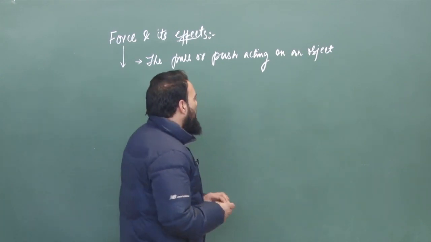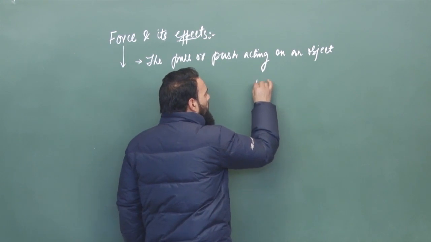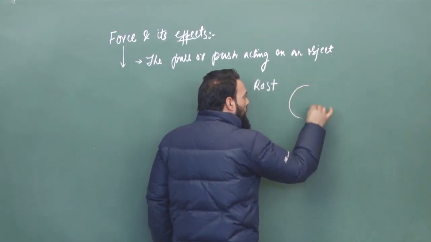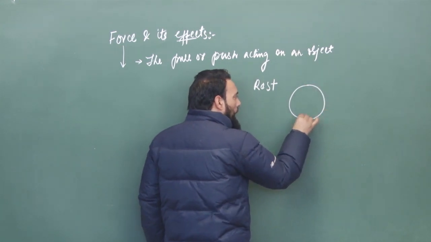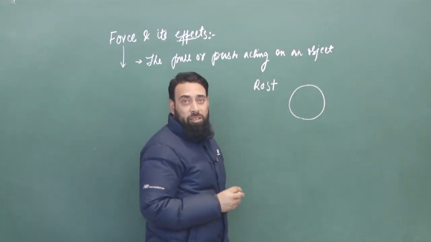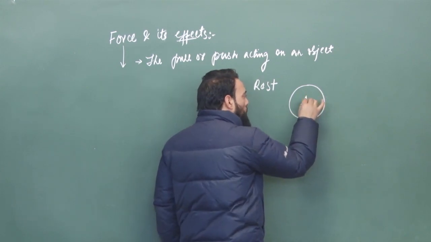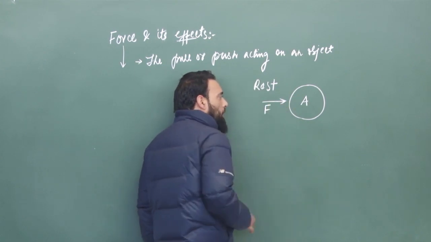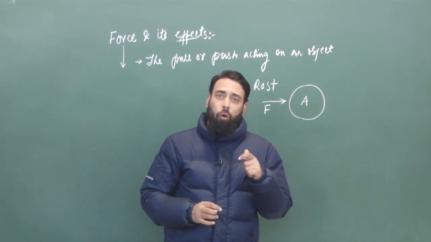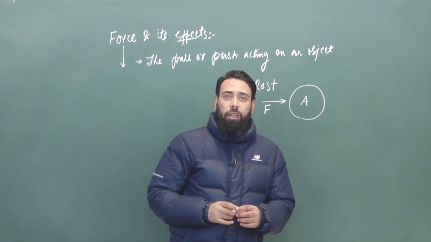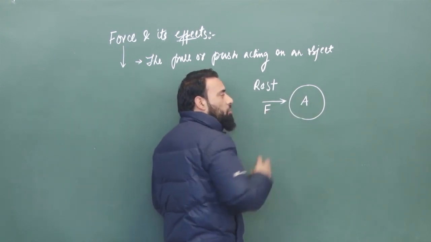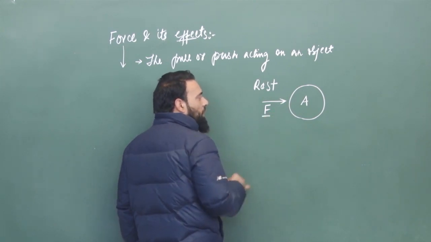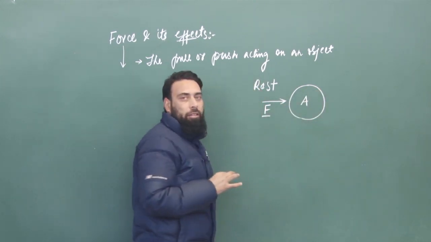For example, if we apply force on a body which is at rest, say this object, body A is at rest and we are applying a force F on this body. If the force applied on the body is less than the weight of the body, then what will happen?